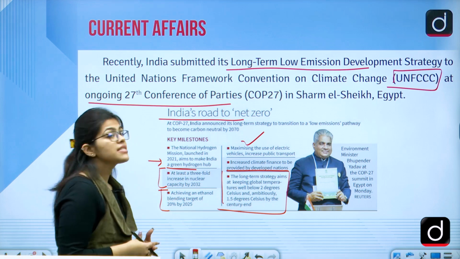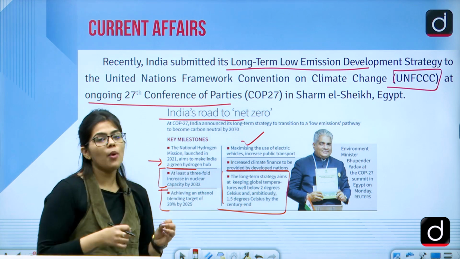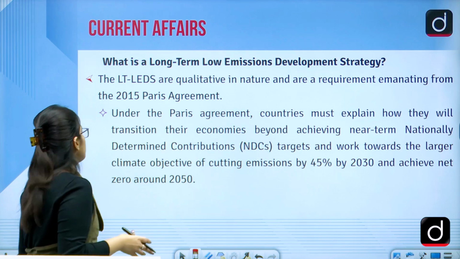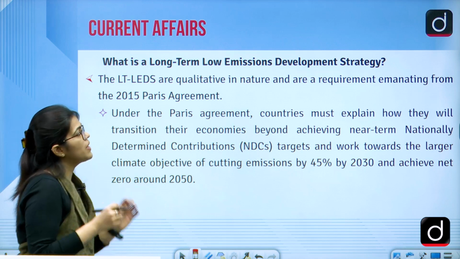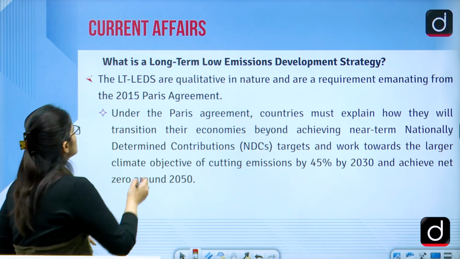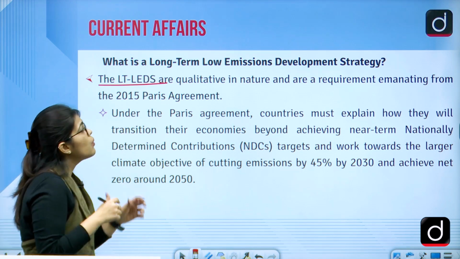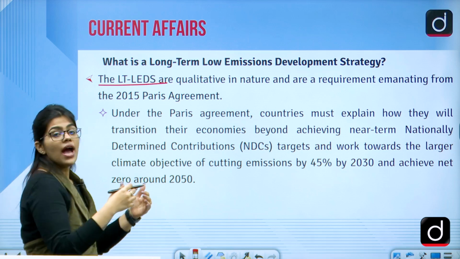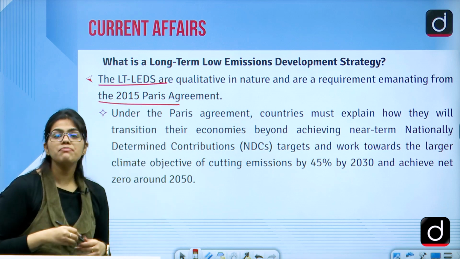All of these things were discussed by the Environment Minister, Bhupender Yadav, in COP27, which was held in Egypt, right? So what is basically this long-term low emission development strategy? Now let us see. The LEDs are basically qualitative in nature, and they started to come into being from the 2015 Paris Agreement.